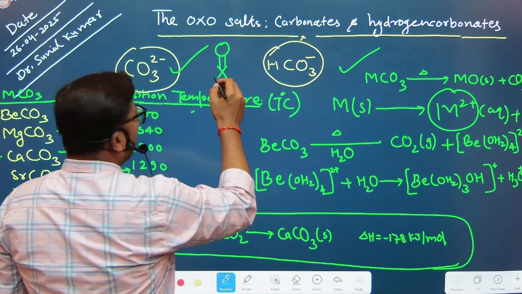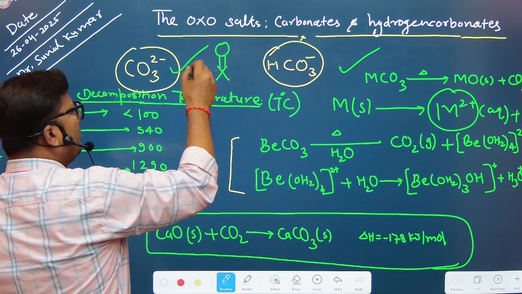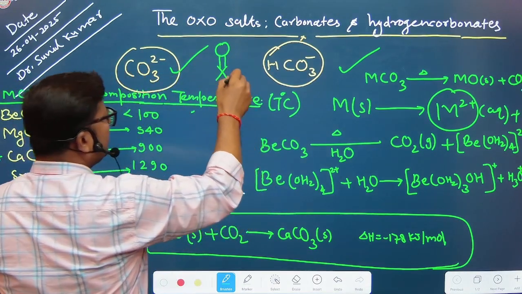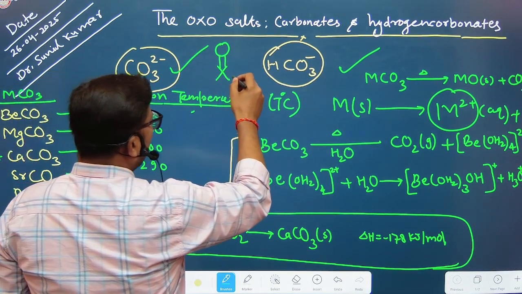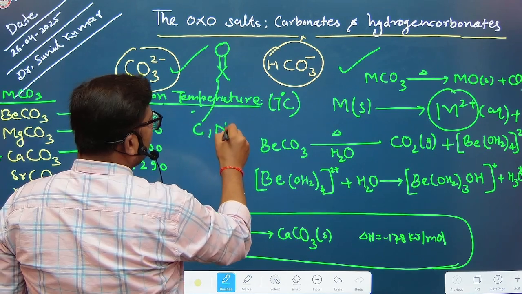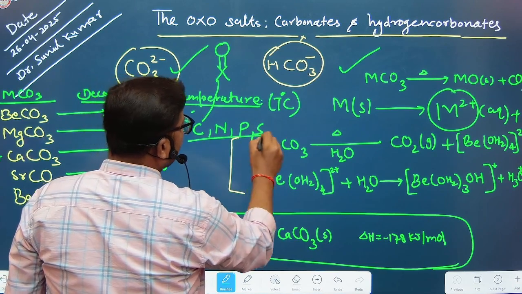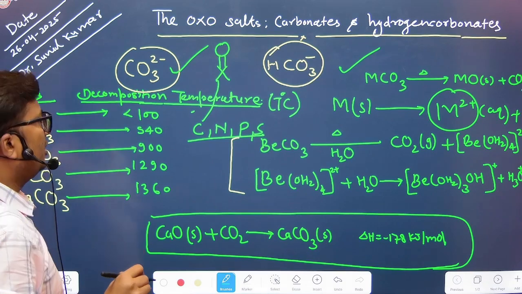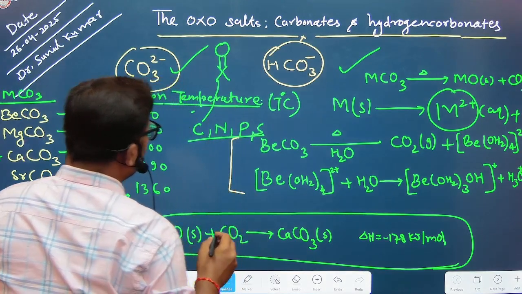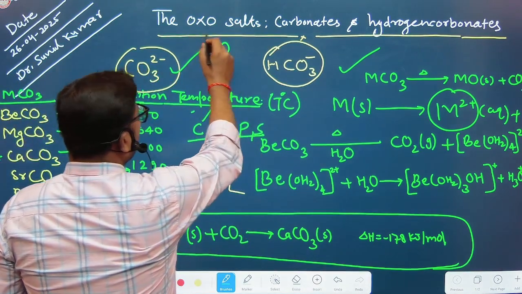Here X is a non-metal, where X may be carbon, nitrogen, phosphorus, sulfur, etc. Depending on the nature of the particular non-metal, the oxo compounds can be formed, right? So this is oxosalts.